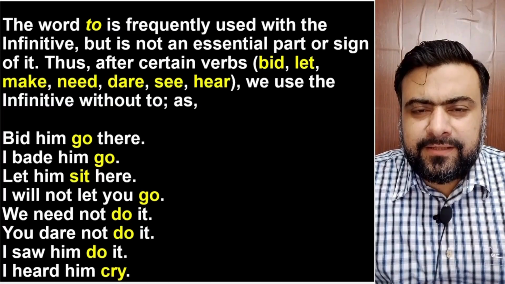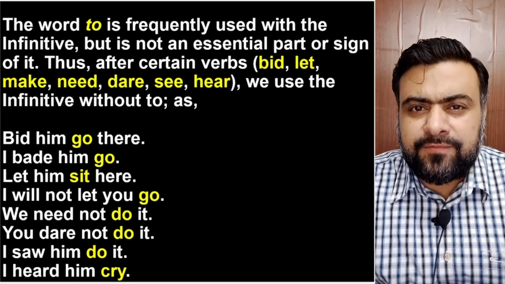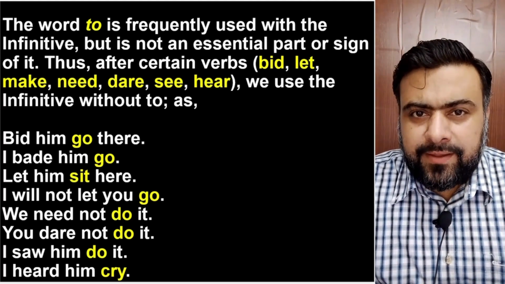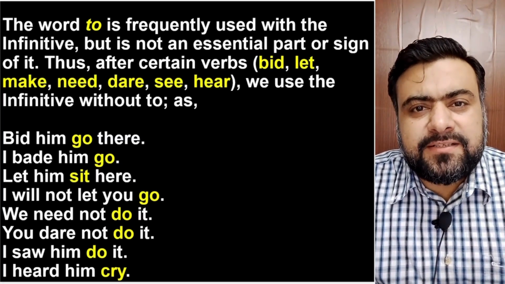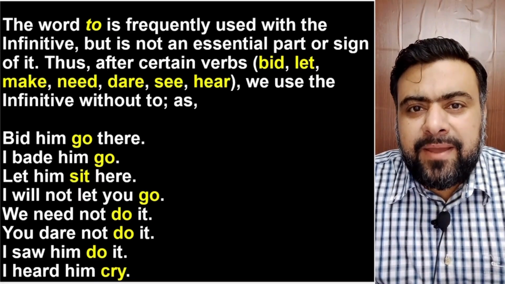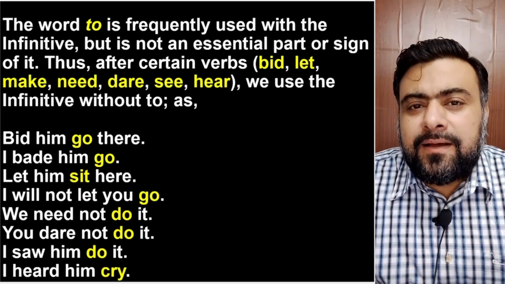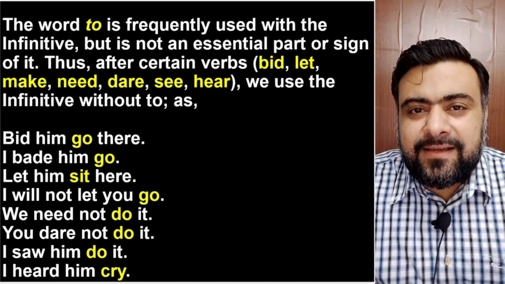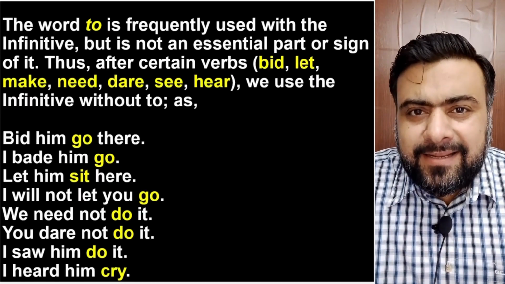As I discussed earlier, an infinitive has a to in it: to sing, to drink, to eat. But sometimes with some exceptional verbs, there is no to in the infinitive. It's just that verb. For example, I bade him go there. Now, go is an infinitive, but it doesn't have to. It's not like I bade him to go there. No, I bade him go there. Let him sit here. It's not like let him to sit here. It's just let him sit here.